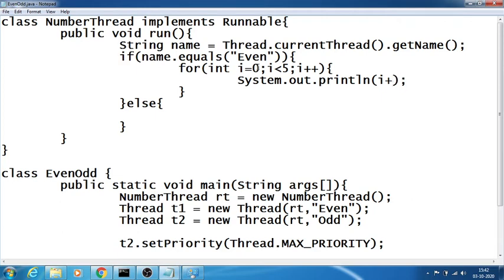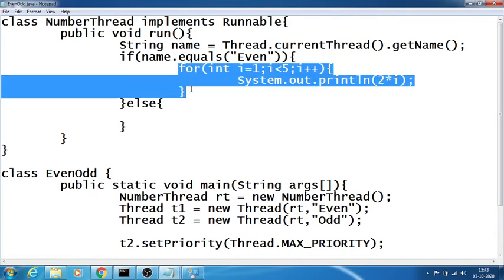Or simply I can say 2 into i. So 1, 2, 2, 4, 3, 6, 8, and so on, right?